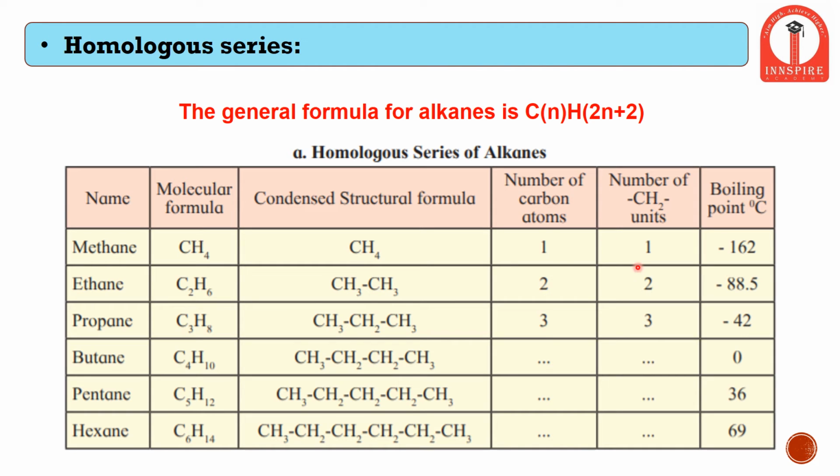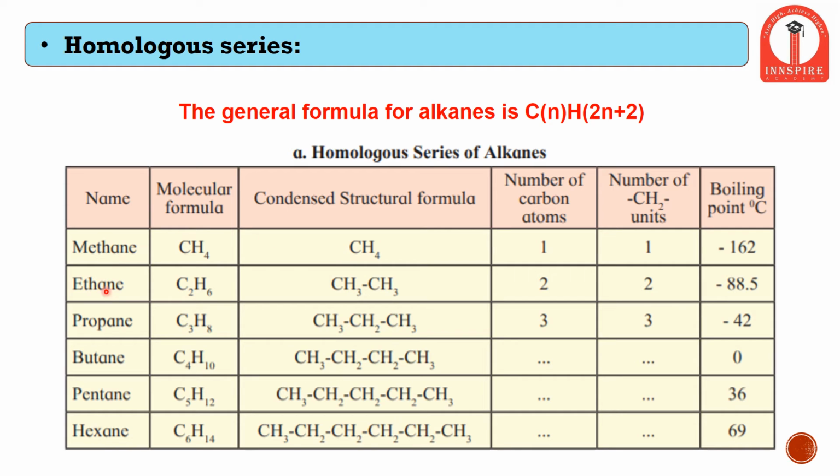So this is the homologous series. As we can see, we just calculated that the number of carbon atoms present in methane is 1, and hydrogen is 4. So how is it calculated? This is the chemical structural formula of it. The number of carbon atoms is 1, the unit of CH2 is 1, and the boiling points are listed over here. So for methane, we have only one carbon atom.